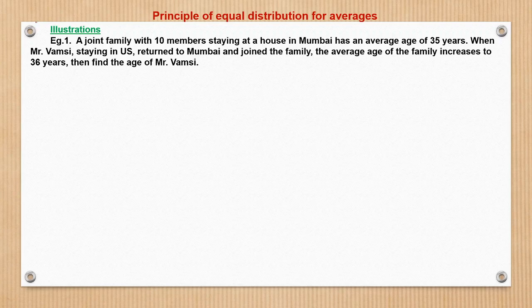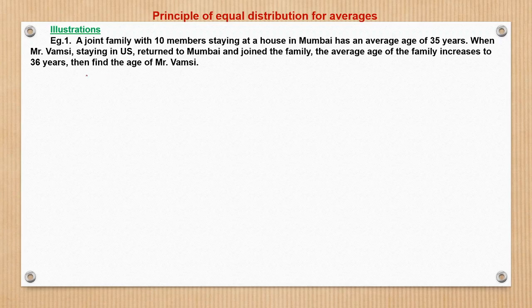The question one says a joint family with 10 members staying at a house in Mumbai has an average age of 35 years. When Mr. Vamsi, staying in US, returned to Mumbai and joined the same family, the average age of the family increases to 36 years. Find the age of Mr. Vamsi.